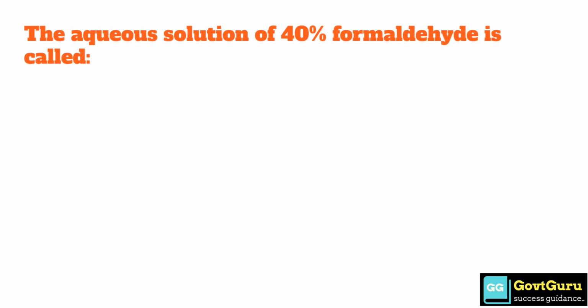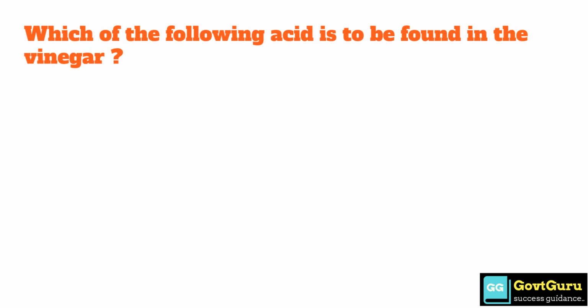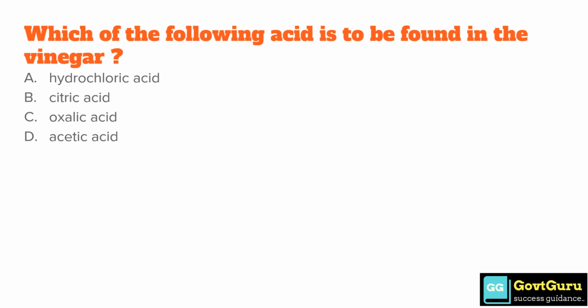The aqueous solution of 40% formaldehyde is called option A ethylene, option B acetylene, option C pyrene, and option D formalin. The correct answer is option D formalin. Which of the following acids is found in vinegar? Option A hydrochloric acid, option B citric acid, option C oxalic acid, and option D acetic acid. The correct answer is option D acetic acid.